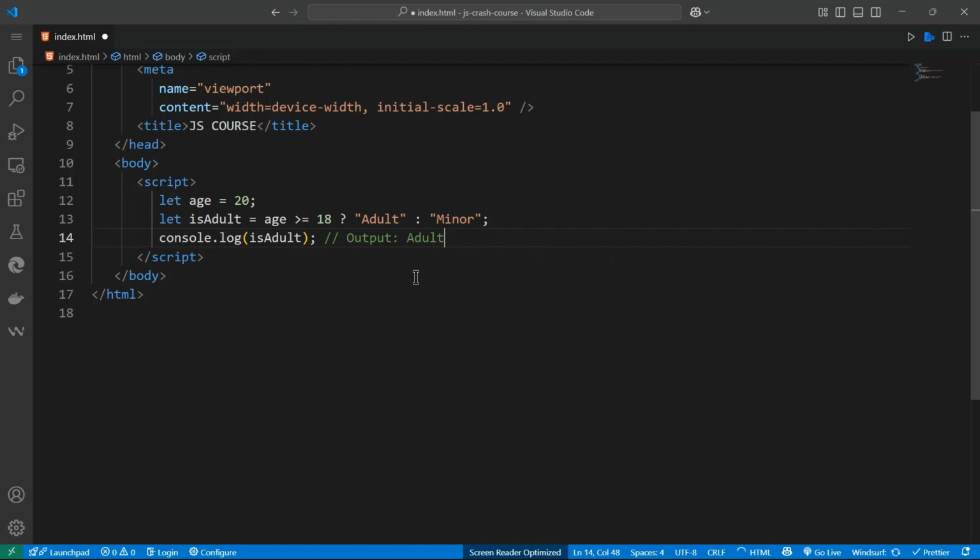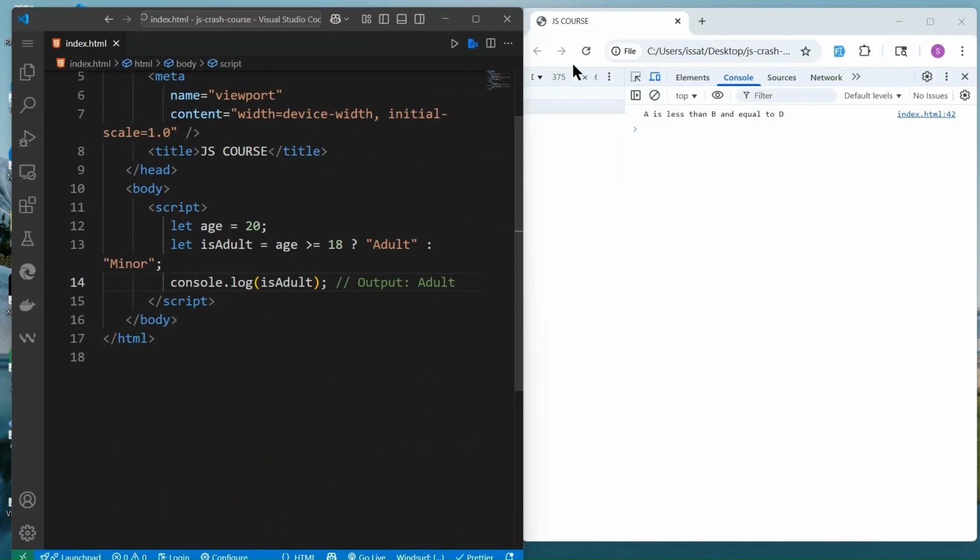Let's go back to the browser. If I reload that, it returns adult. If we say, for example, now the age is equal to 10 and reload, you see the answer. If you put, for example, 30 and reload, you see the answer. So this is how we play around with the conditionals, the statements, all of that.